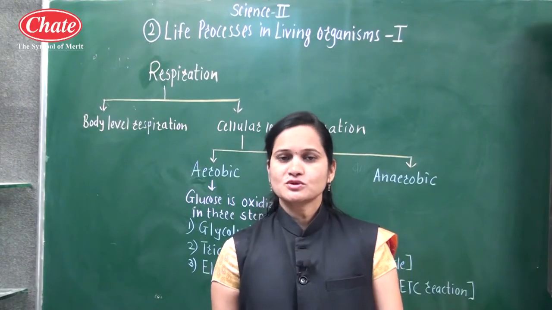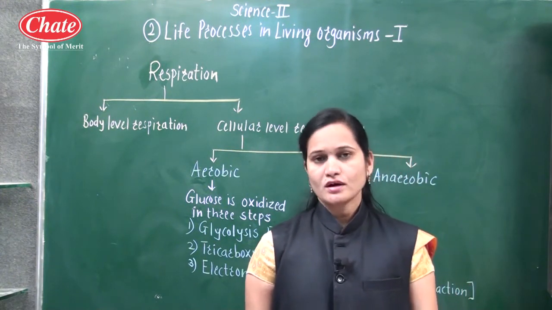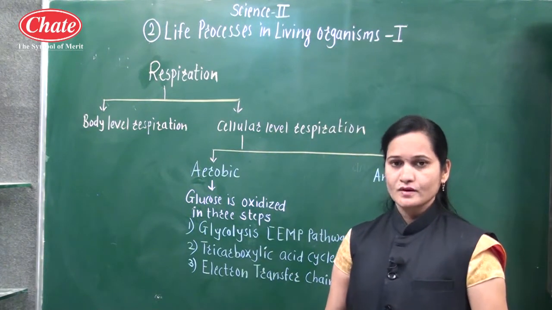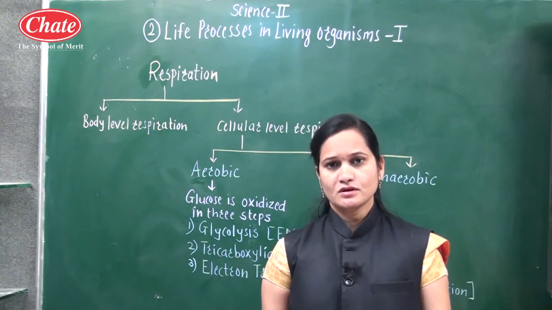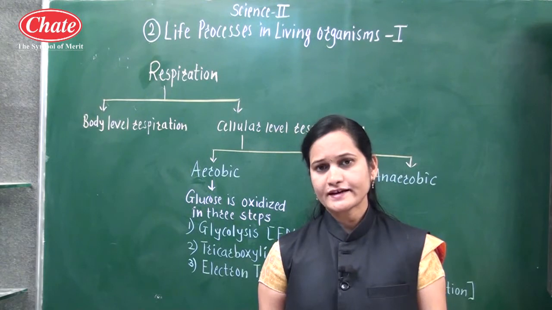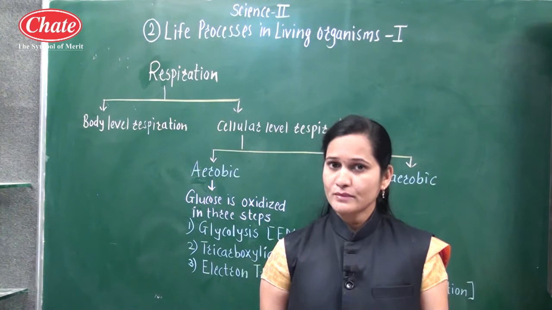Hello students. Today we are going to see the important points of lesson number 2, life processes in living organisms, part 1. Students, you have already studied the constituents of foodstuffs. A total of 5 constituents are present in food: carbohydrates, fats, proteins, vitamins and minerals.